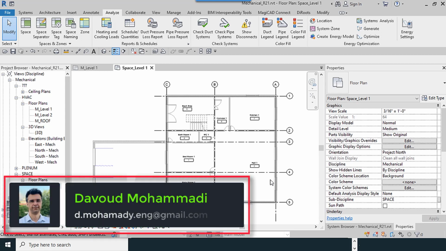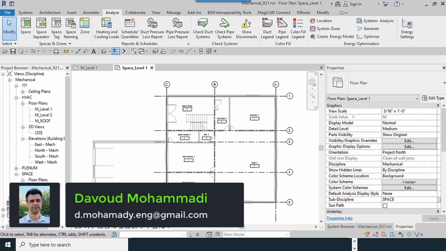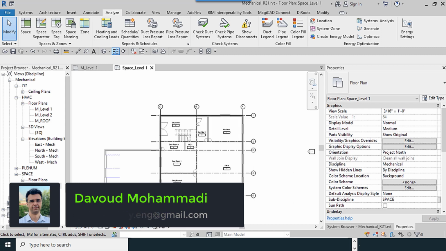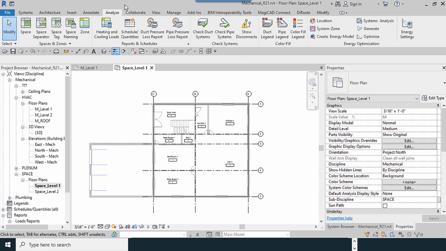In this part of our training, we want to train the coloring of these spaces. For this, from the Analyze tab, Color Fill Legend tool, and select it.